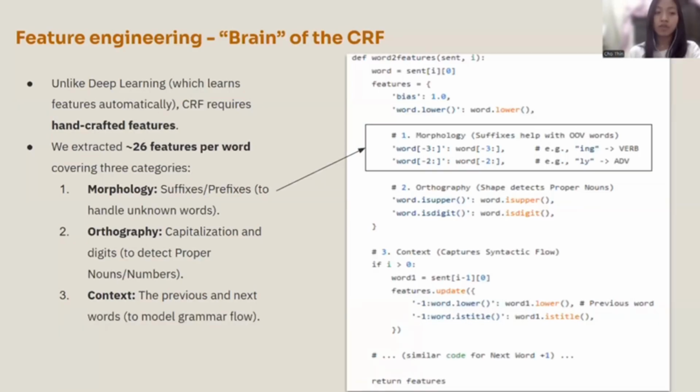Unlike deep learning, CRFs rely on manual feature engineering, and we extract about 26 features per word, focusing on morphology, like prefix and suffix to handle unknown words, and context, like the previous or next word to capture grammatical flow. This is where the model becomes intelligent.